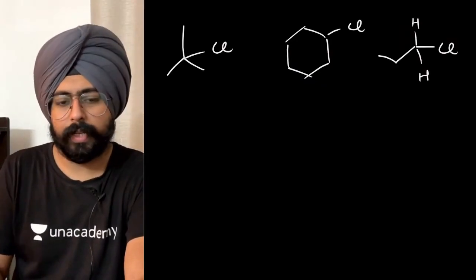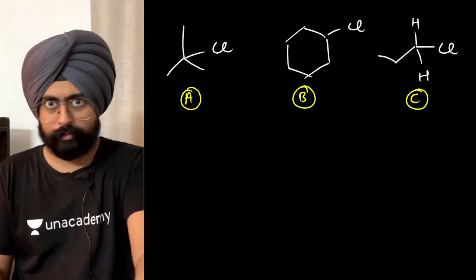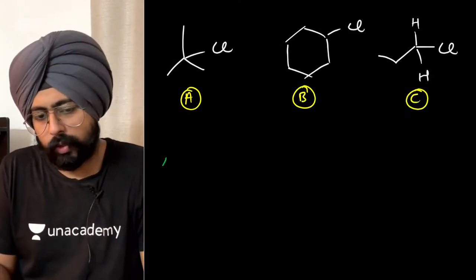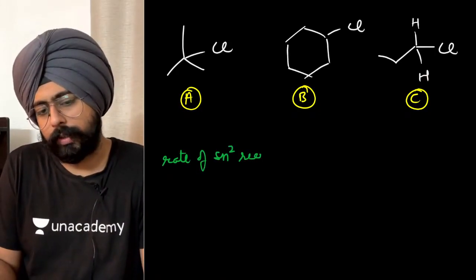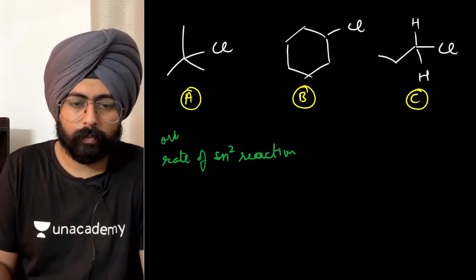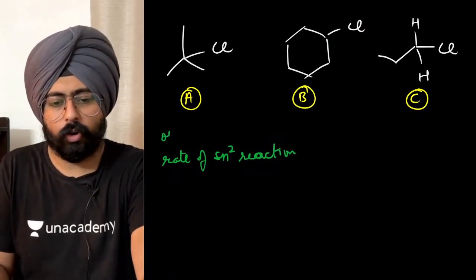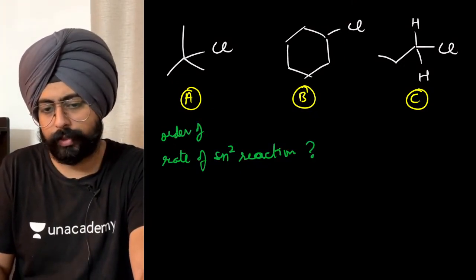This is A, this is B, this is C. You have to tell me in the chat box what will be their relative rate of SN2 reaction. You have to give me an order.